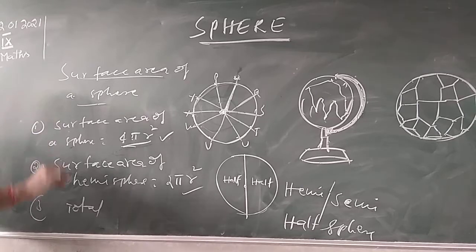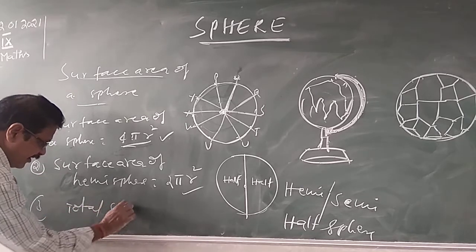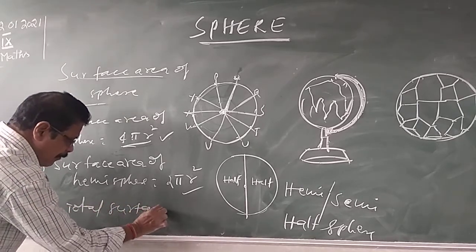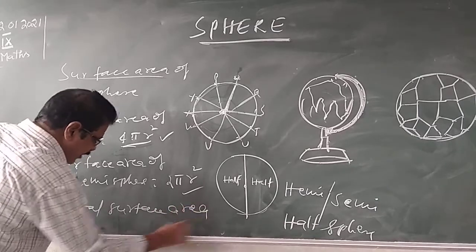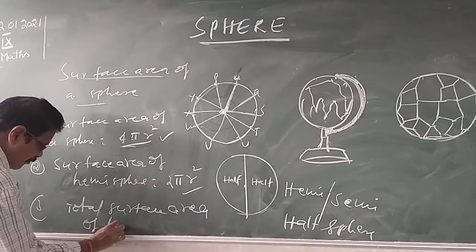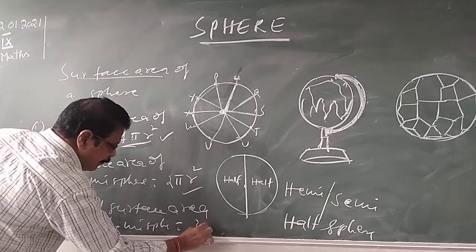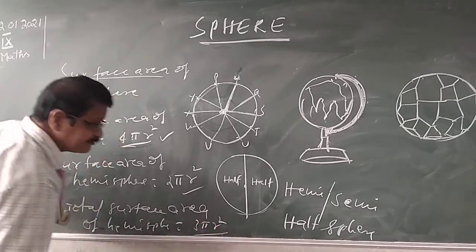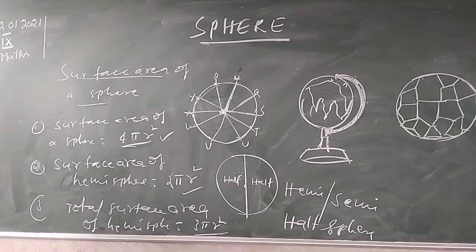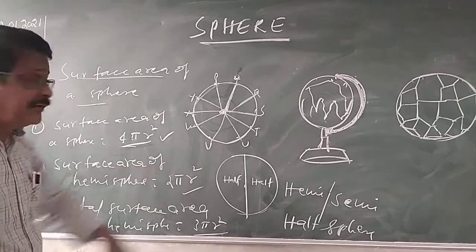The total surface area of a hemisphere is equal to 3 pi r square. Okay, 3 pi r square. The total surface area of a hemisphere is 3 pi r square. I will tell you how we get this. I hope you clearly understood, children.